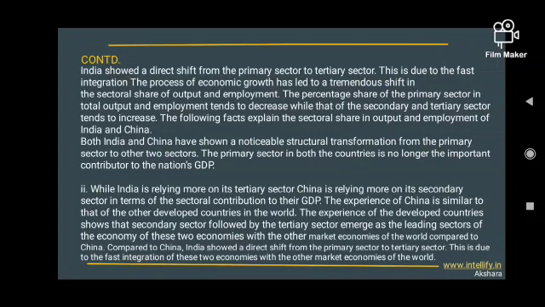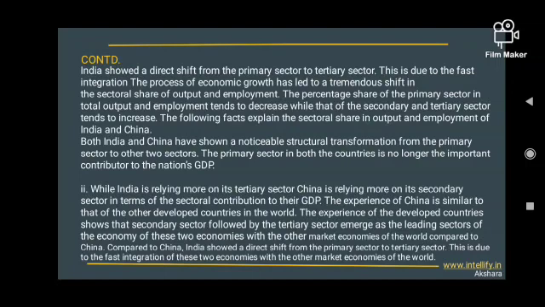The following facts explain the sectoral share in output and employment of India and China. Both India and China have shown a noticeable structural transformation from the primary sector to the other two sectors. The primary sector in both the countries is no longer the important contributor to the nation's GDP.